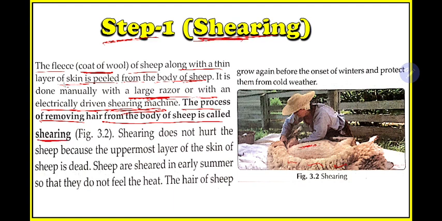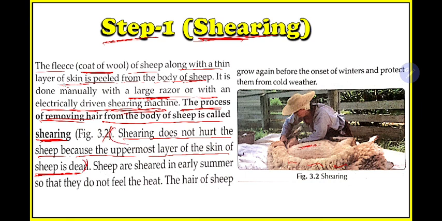So what is shearing? Now we know the process in which hair is removed from the body of a sheep is known as shearing. Okay, shearing does not hurt the sheep because the uppermost layer of the skin of the sheep is dead. Now this is an important point.